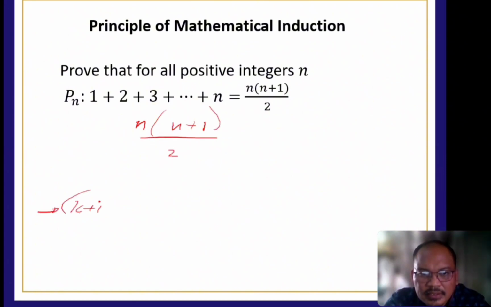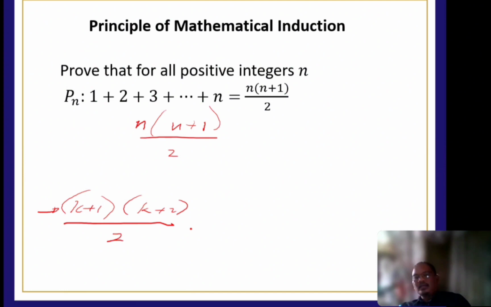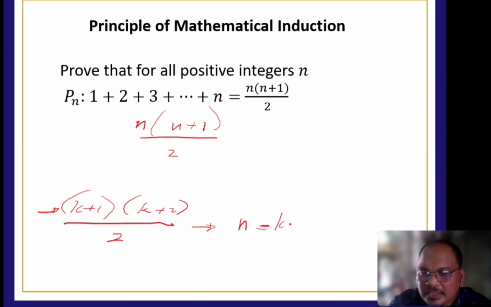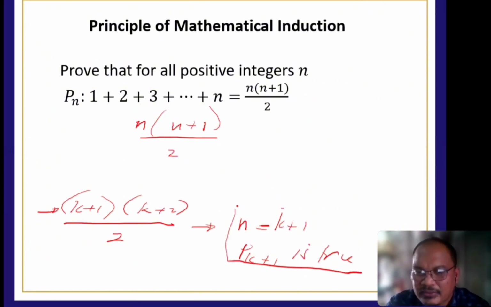K plus 1, K plus 2 all over 2. Ang goal po natin dyan is to let N, ang goal mo dito sa una pa lang is to let N change into K plus 1. Pag napalabas mo to, na yung N mo ay pinalitan mo ng K plus 1, then P sub K plus 1 is true. So this one manifested in our proving.